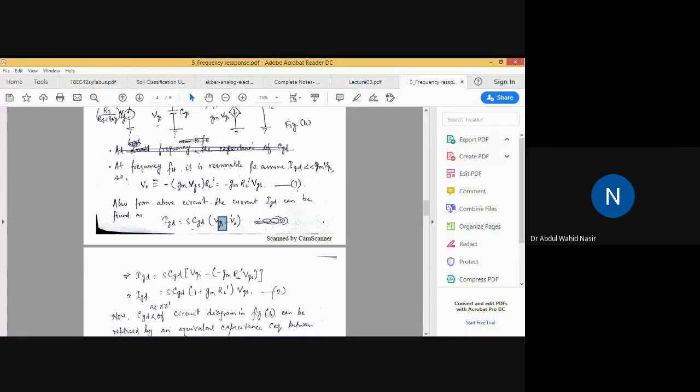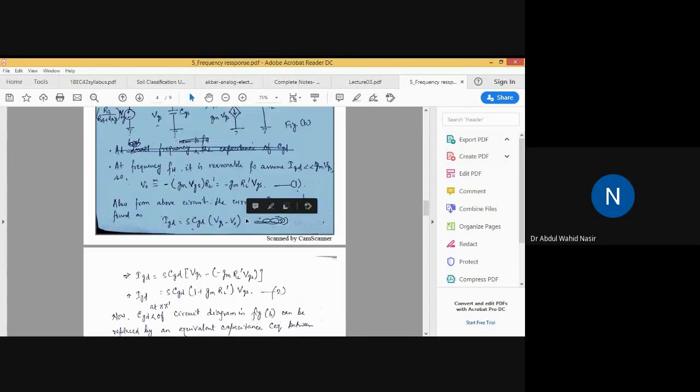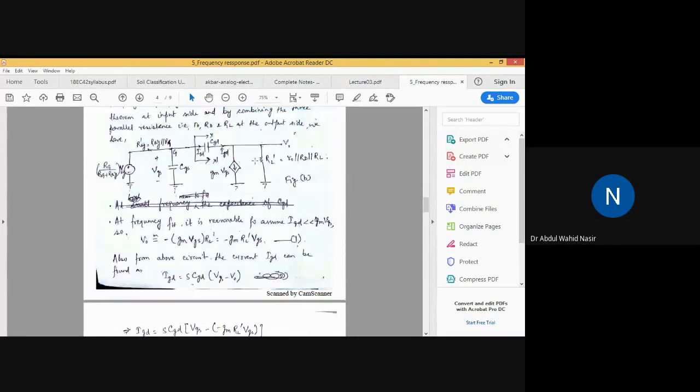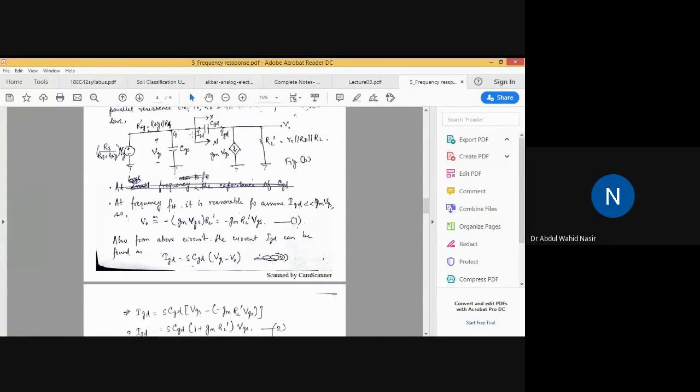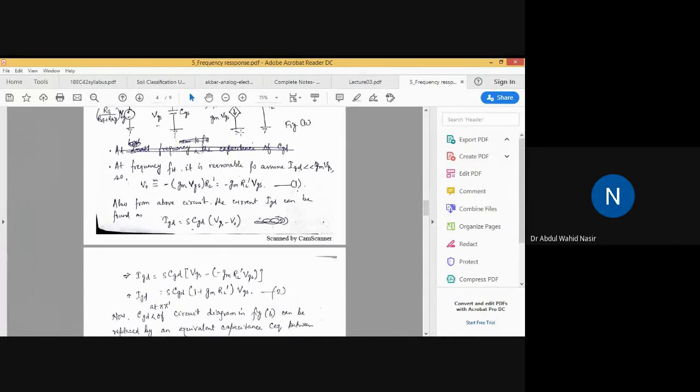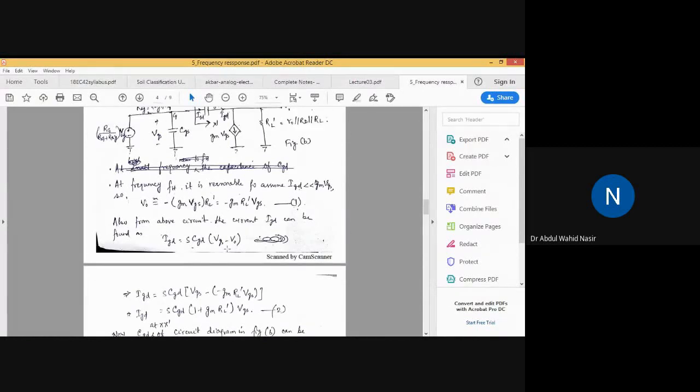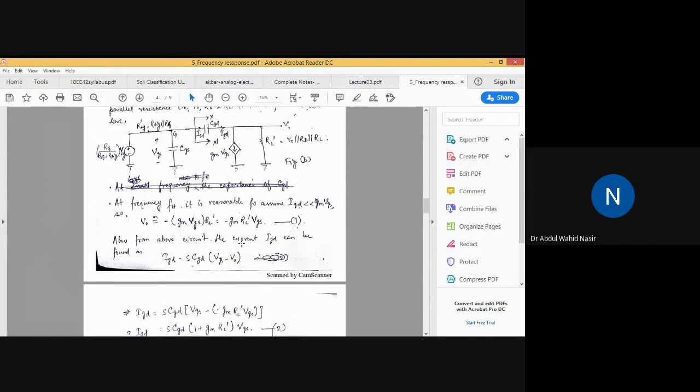So this is the voltage you are having across the branch.